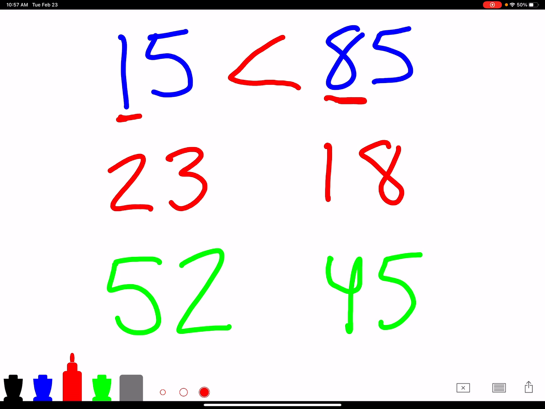It is, because I like to think of it as the mouth wants to eat the bigger piece of cake. So I like to draw a little mouth. I want to eat the bigger number. And then we see in the tens place that 8 is bigger than 1. And then we go down to 23 and 18.